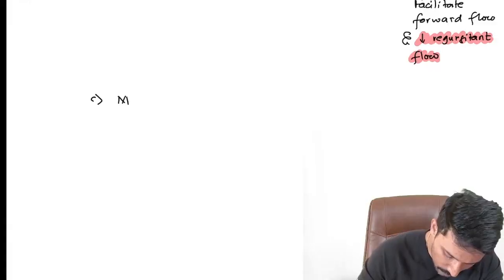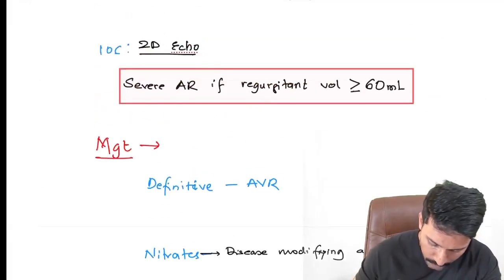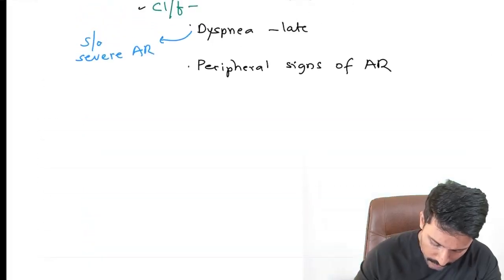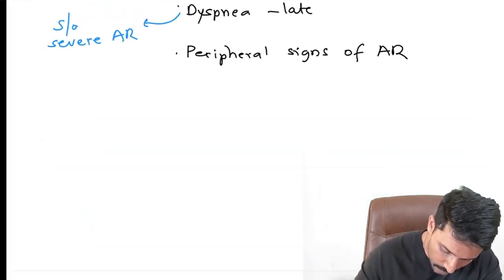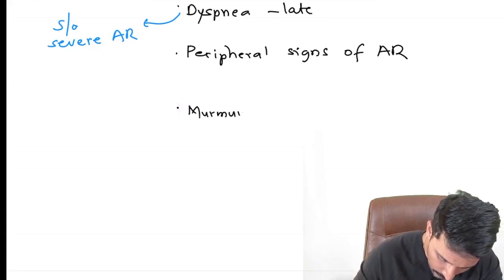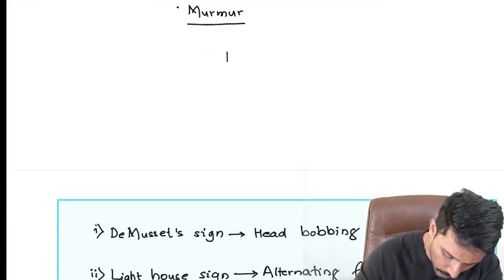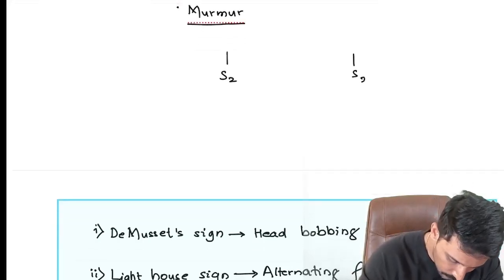So when we talk about, I forgot to mention the murmur itself. So what murmur we are getting apart from these peripheral signs of AR? We are going to get an early diastolic murmur. So the murmur in AR is going to be early diastolic murmur.